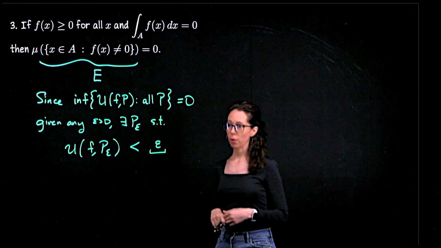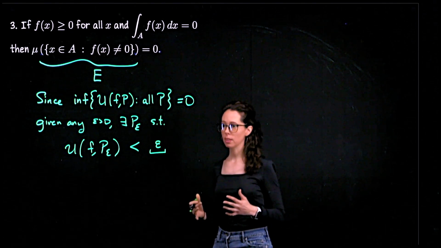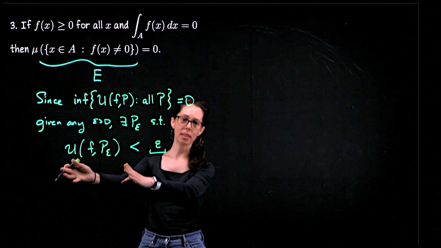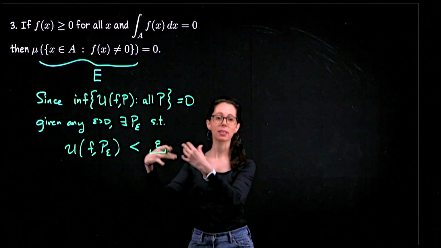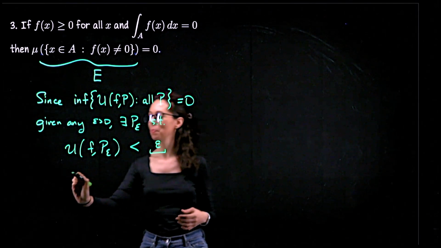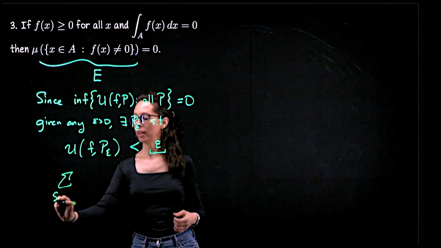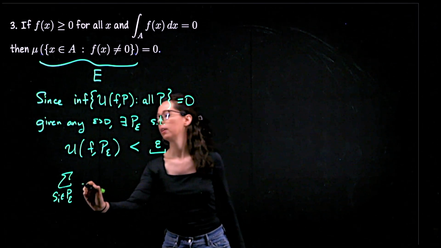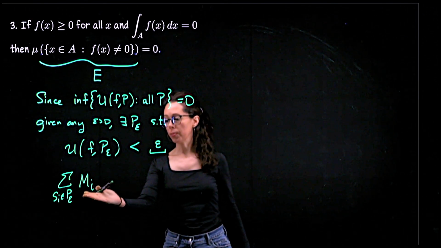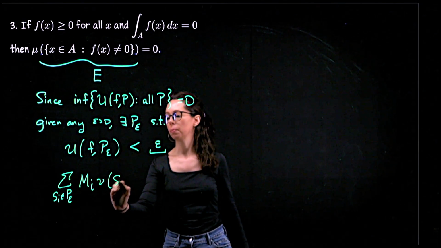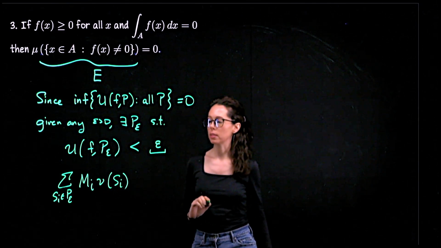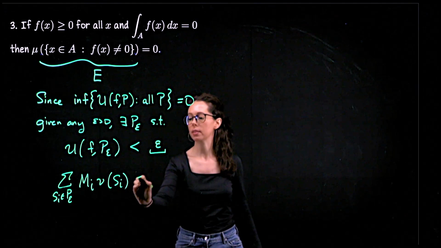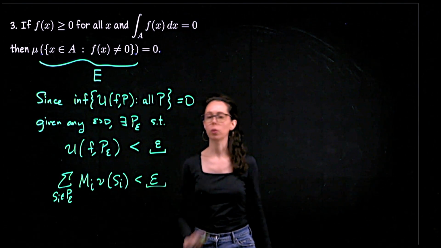Okay, so looking at this, let me replace the left-hand side, scrapwork style, with that sum that I erased a moment ago. So this would be adding up over the subrectangles created by this special partition the supremums for the function times the volume of the relevant subrectangles. This expression would be less than epsilon, or some version of it.